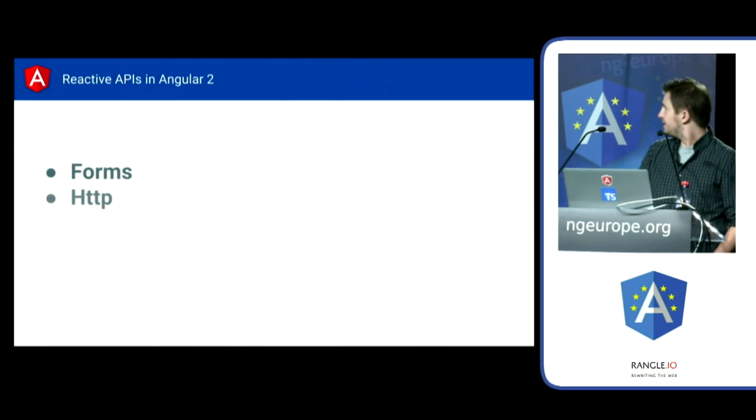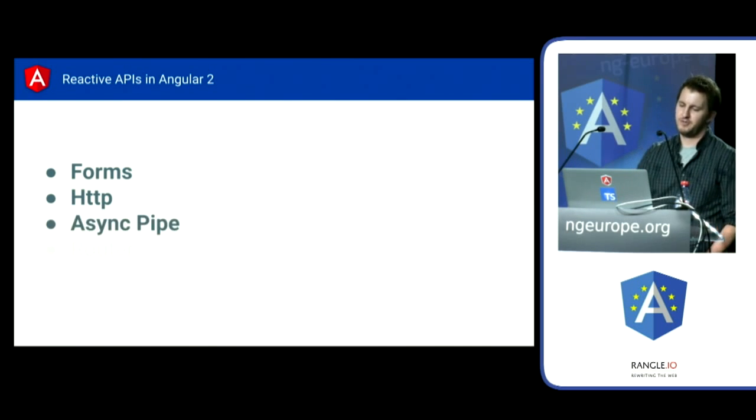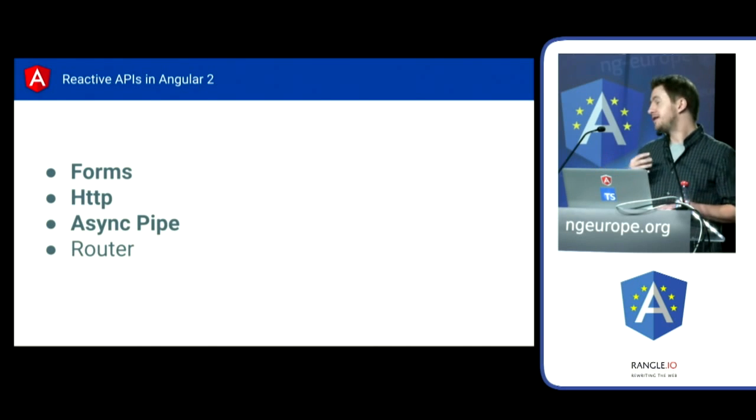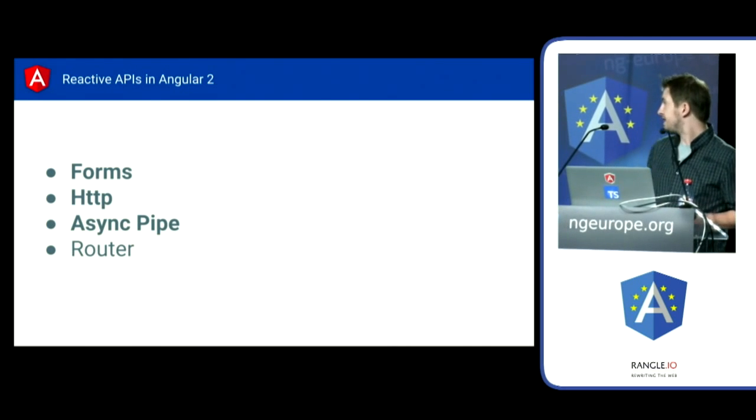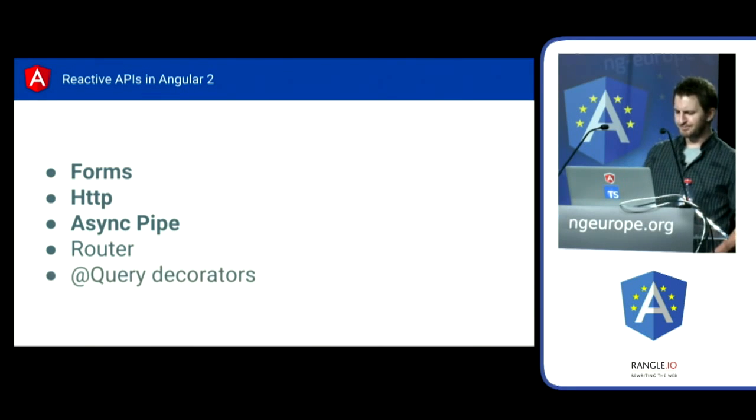Let's jump through here. When we talk about reactive programming in Angular, it kind of breaks down into 3 or 4 different APIs. These are the main ones that I think about. There are other places under the hood where we're using reactive programming and observables, but these are the big 4. And these are the ones I want to go through with you today. This is the 5th one, which you probably don't know about.